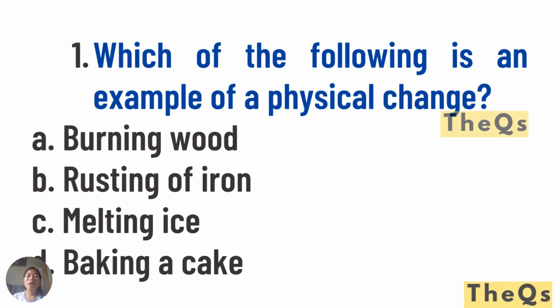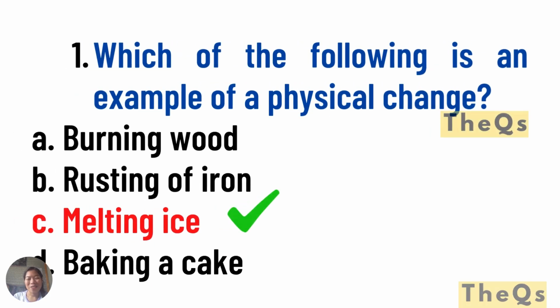Number one, which of the following is an example of physical change? A. Burning wood, rusting of iron, melting ice. D. Baking a cake. What do you think is the answer? You got it right. Melting ice is an example of physical change.